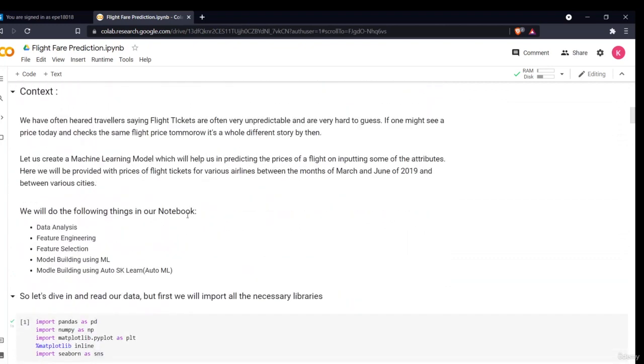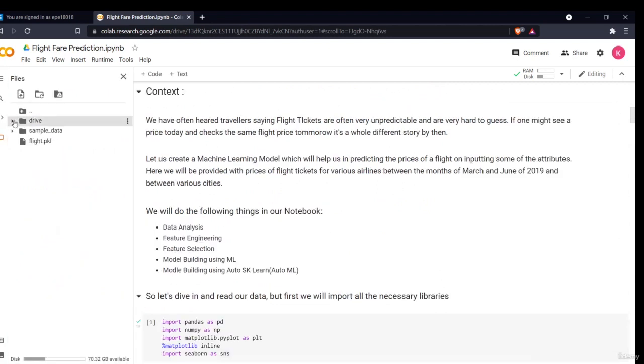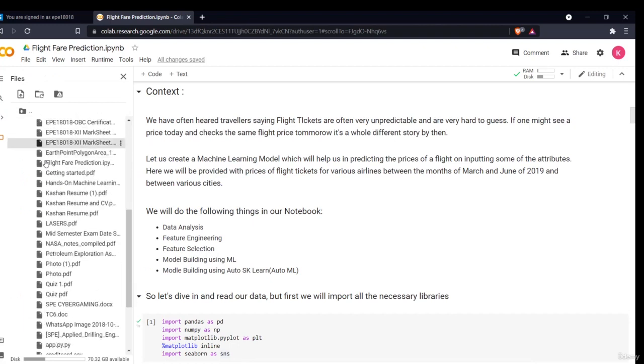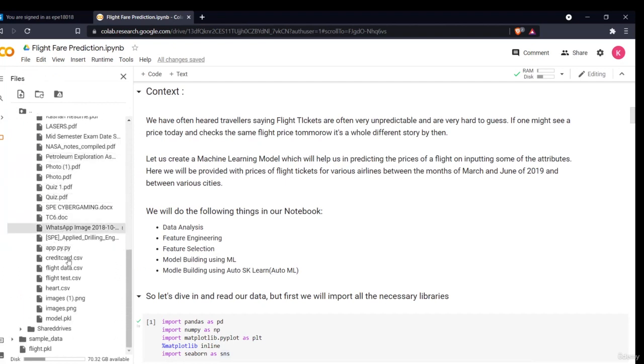You have to click there, authorize your account, and copy and paste the code which will be provided to you in the next window, and then your drive will be shown something like here. As you can see, these are all the different things which are present in my drive.